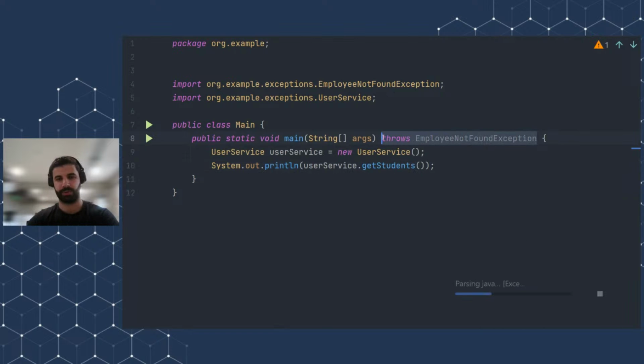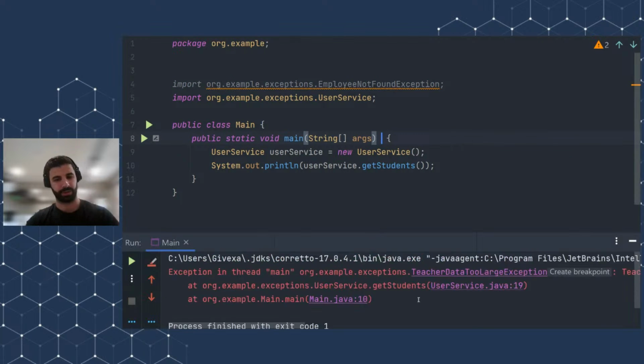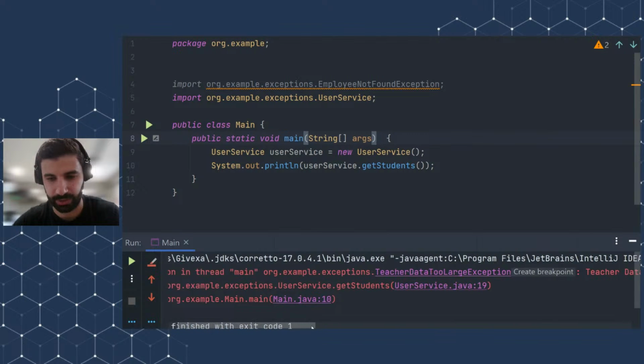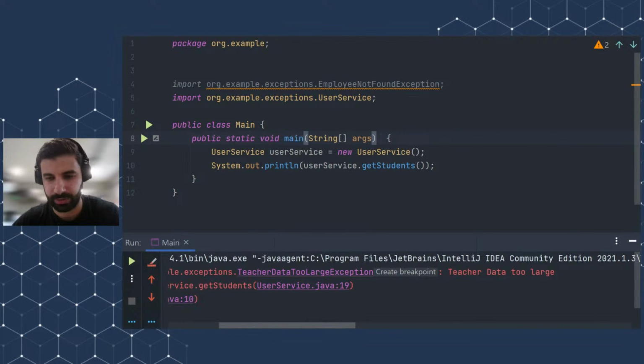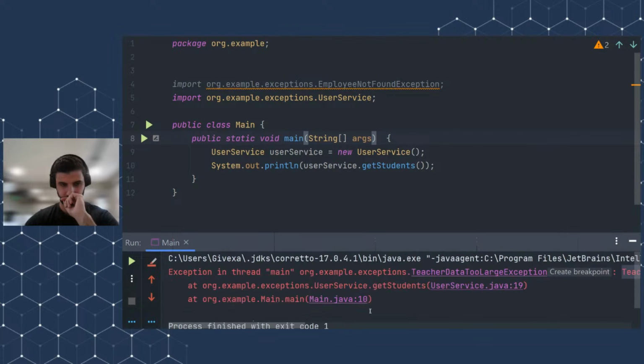And this throws is not required anymore. Yeah, we got our custom exception, which is teacher data too large exception, and teacher data too large is the detailed message here. This is the type of exception, this is the message, and it also printed where it happened.